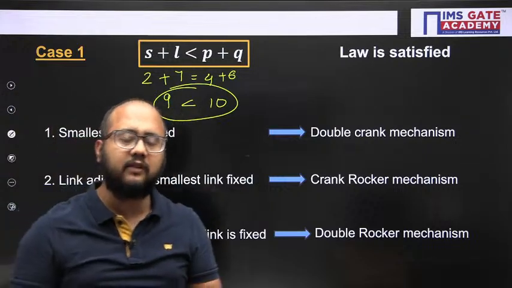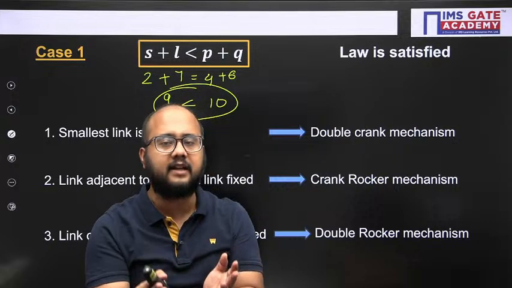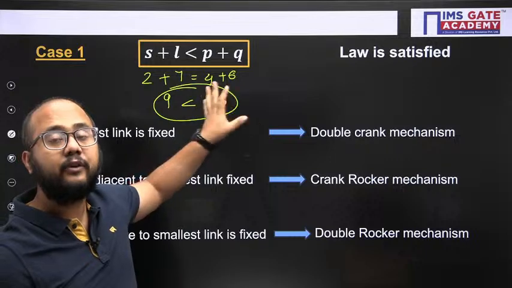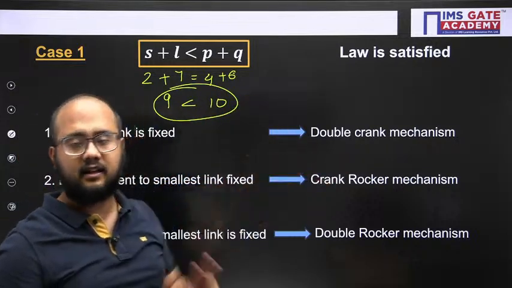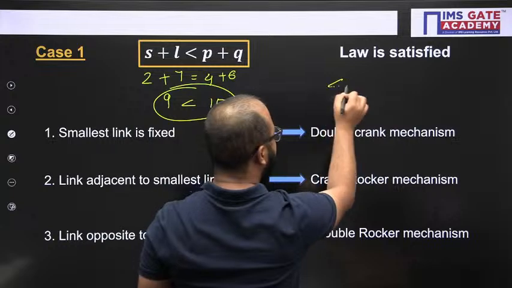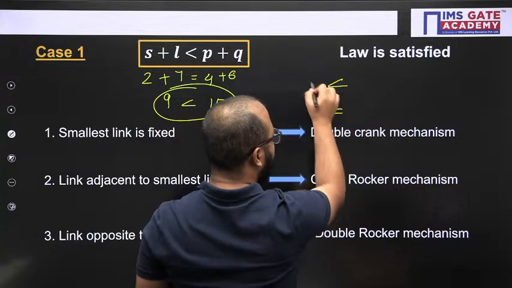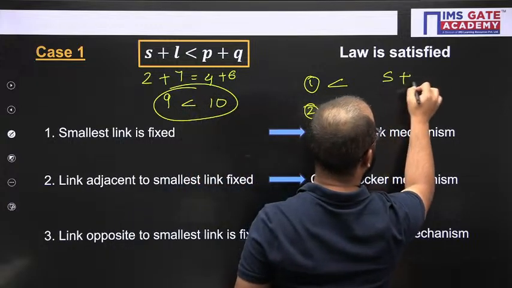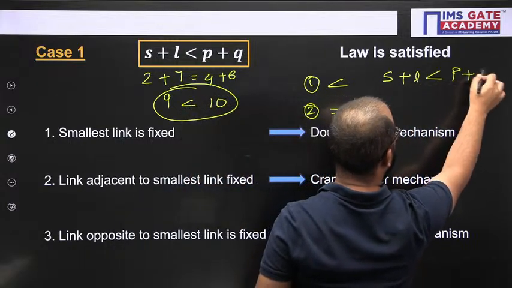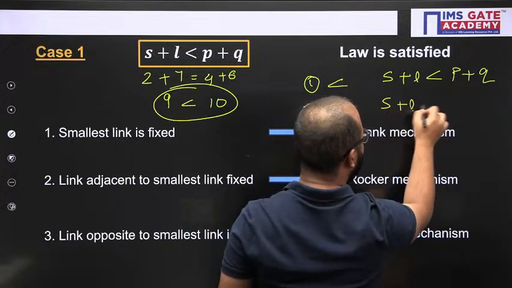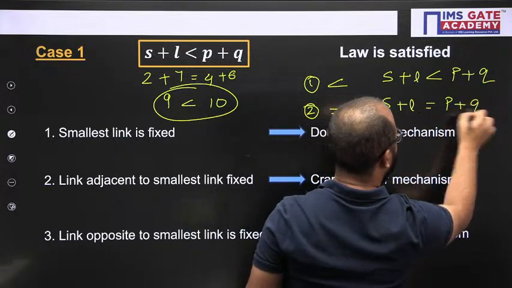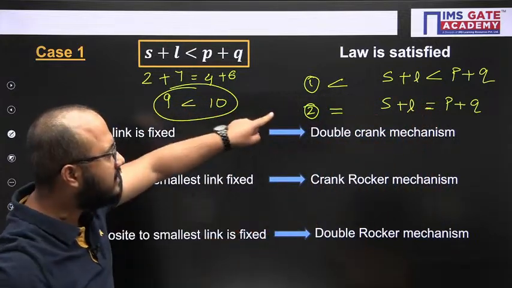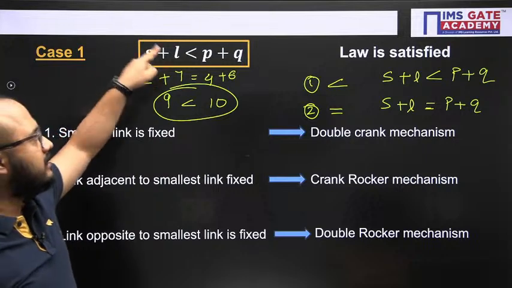In the question, they will give the complete mechanism with complete dimensions. From that I will check whether the law is satisfied. If it is satisfied, which kind of case it is: either less than or equal. Case number 1 means smallest plus longest is less than P plus Q. Case number 2 is smallest plus longest equals P plus Q. So 2 different cases will be there. Right now, we are discussing case number 1.